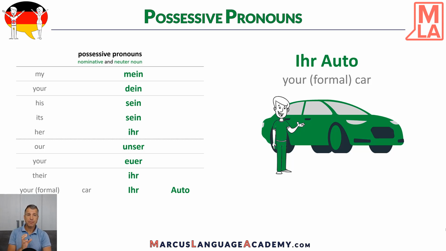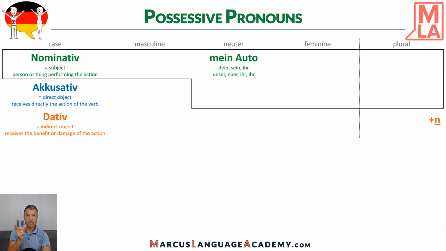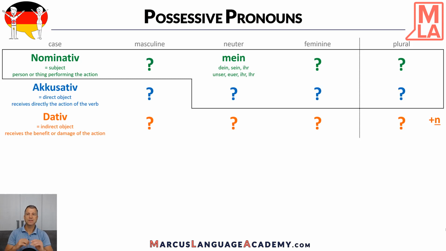So this is everything when we have a neuter noun and our possessive pronoun is in nominative. So here we see it, that was our example. But now the big question is, how is it for, let's say, masculine, feminine or plural nouns, and maybe in accusative or dative? Okay, so let's have a look here.